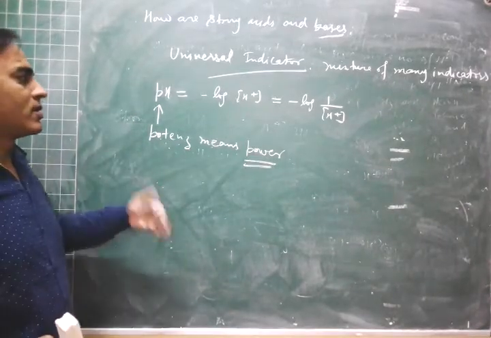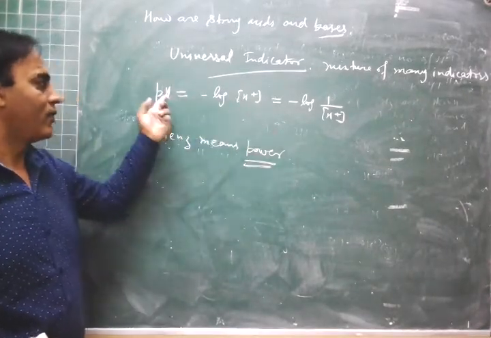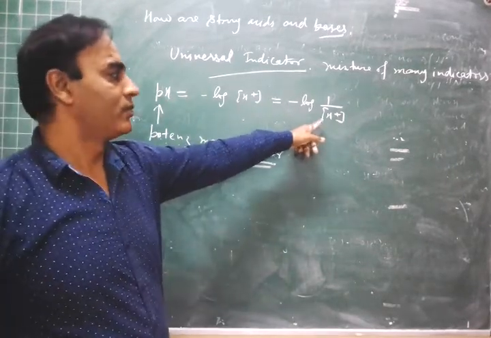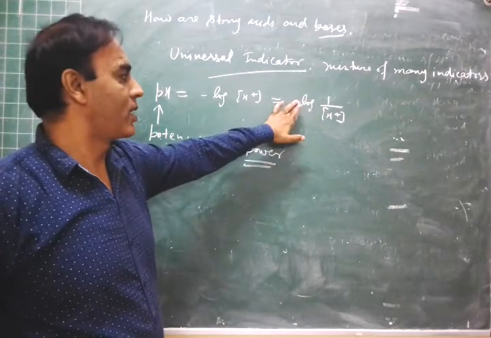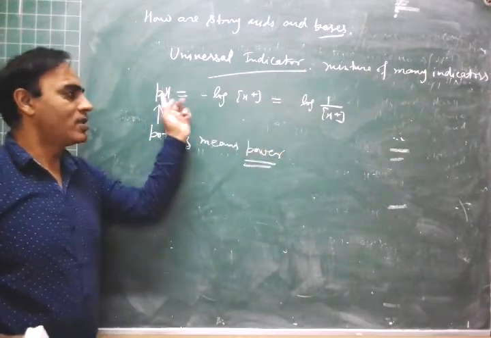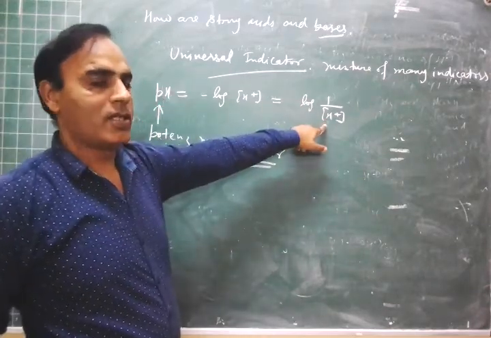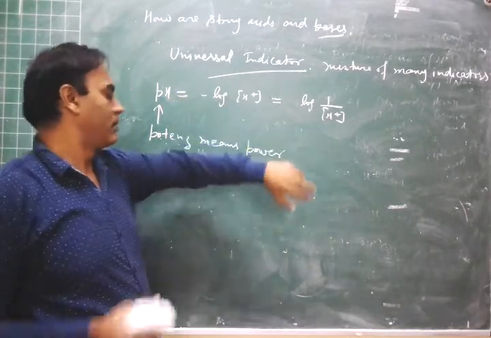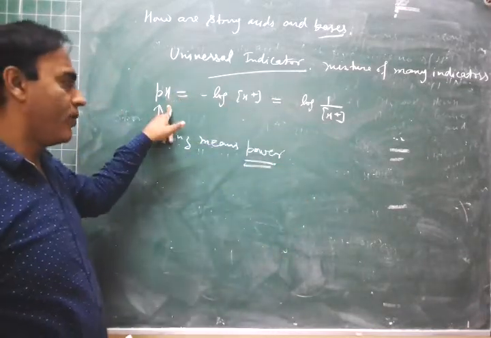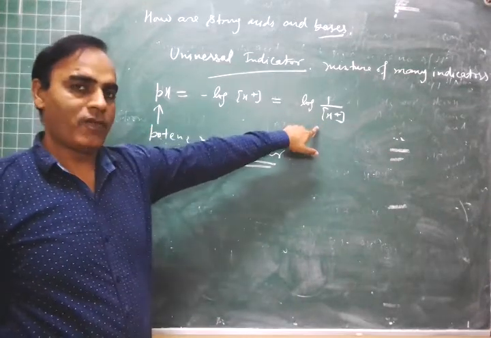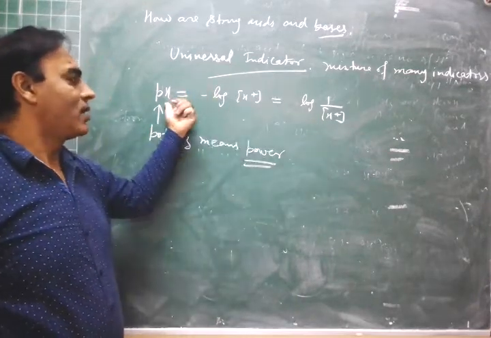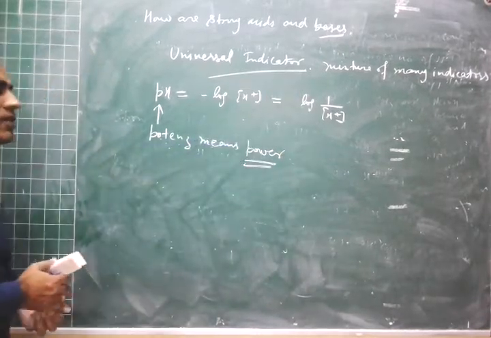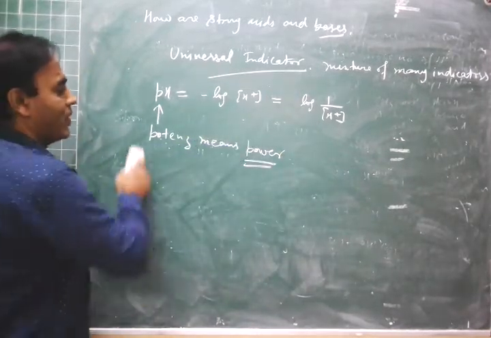By looking at this formula, if the pH is more, the H plus ion concentration will be less. If low pH is there, then H plus ion concentration will be higher, and if high pH is there, then H plus ion concentration will be lower. So this is about pH. And then what is the pH scale?